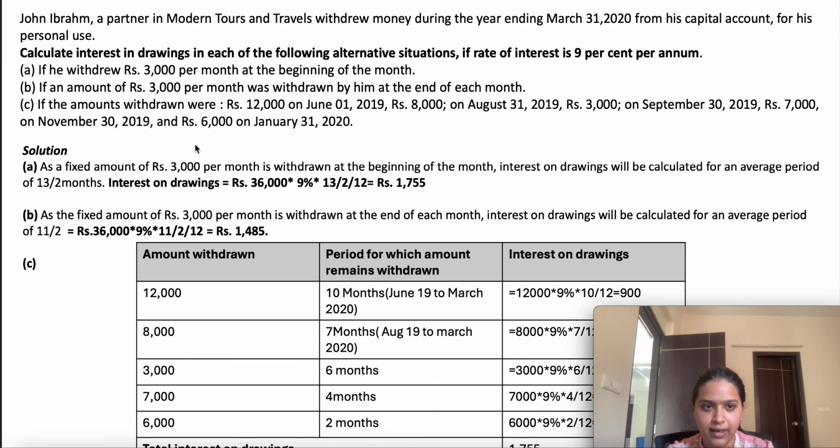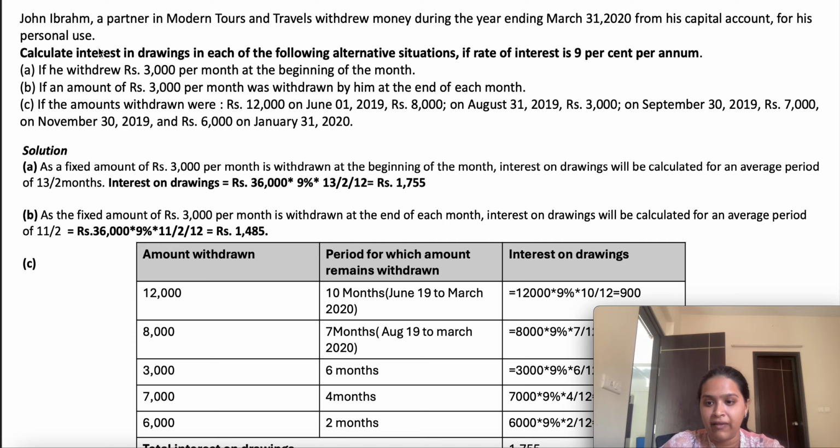So let's try one example. Johan Ibrahim, a partner in Modern Tours and Travels, withdrew money during the year ending from his capital account for his personal use. Calculate interest on drawings in each of the following alternative situations. The rate of interest is 9%. If he withdraws 3,000 per month at the beginning of the month, first of all, how much is he withdrawing? 3,000 per month. It means 36,000 in each year. And he is withdrawing at the beginning of the month.